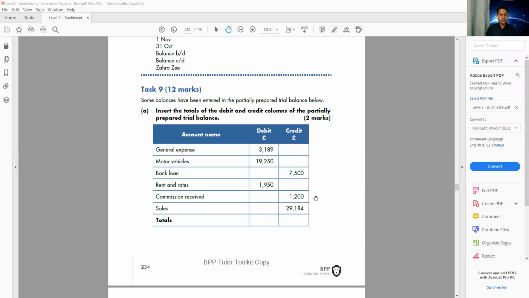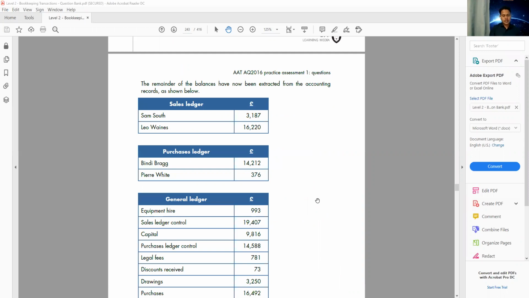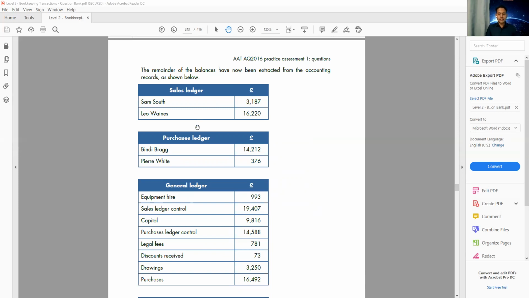All right, let's move on to the next question. Now, next we have here, they say, the remainder of the balances have now been extracted from the accounting records as shown below, okay? Sales ledger. This is the individual ledger. Remember, sales ledger and the purchase ledger are individual ledgers. And because of the individual ledger, I can see the names Sam and Leo and Bindi and Perry.